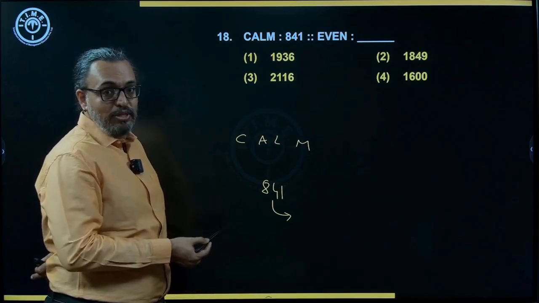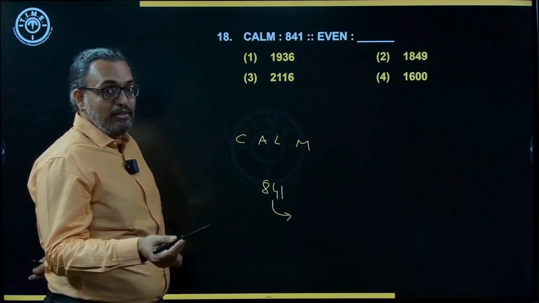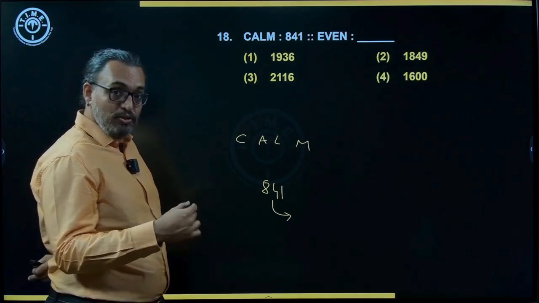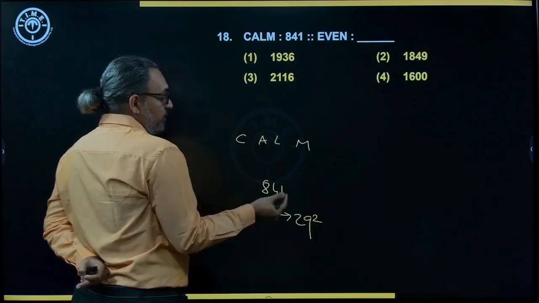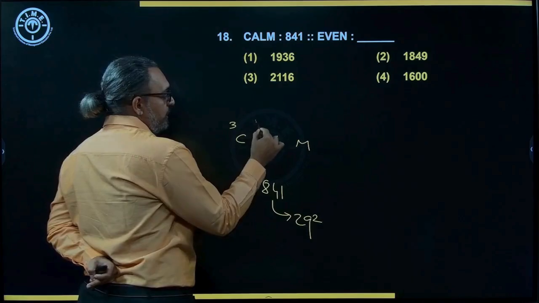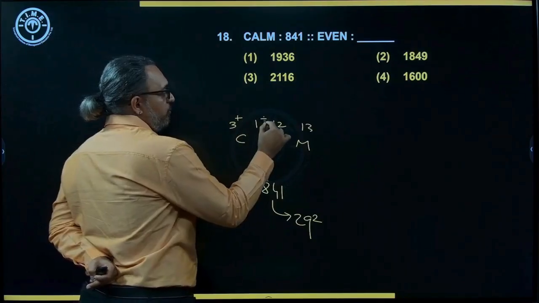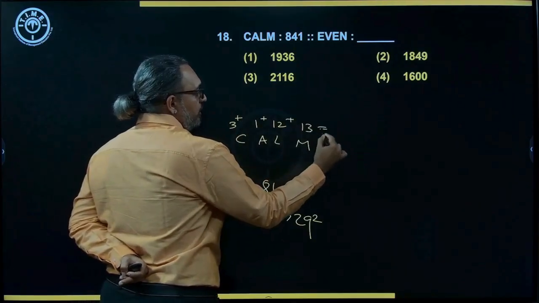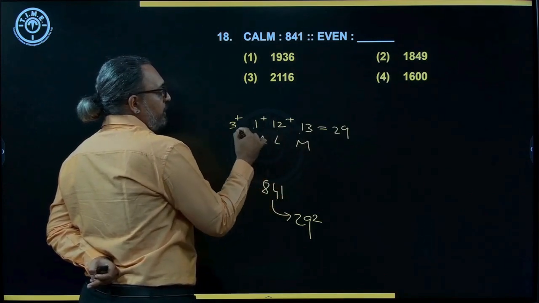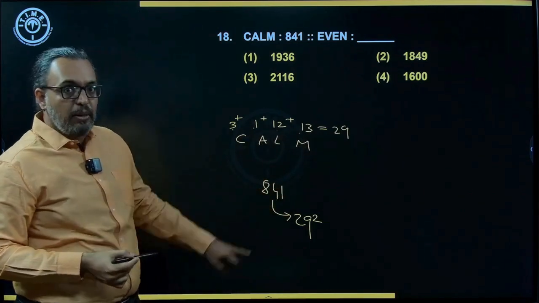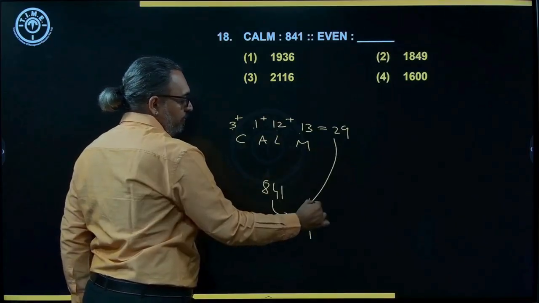You know that 27 square is 729, 28 square is 784, and 29 square is 841. So if I take the place values 3, 1, 12, 13 and add these numbers, I am getting 29: 13 plus 12 is 25, plus 1 is 26, plus 3 is 29. So it is the sum of the place values, squared, that you are getting.